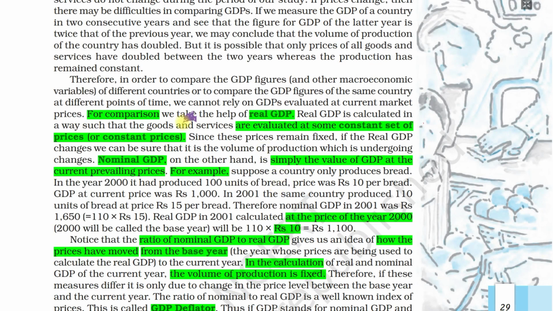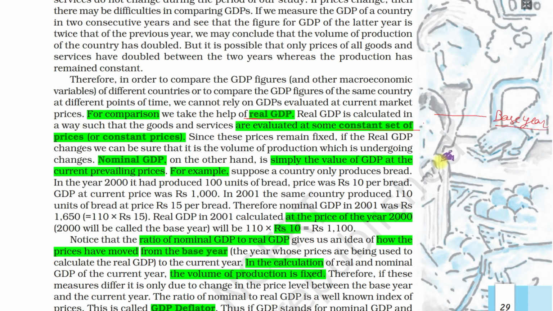So now we will see nominal and real GDP. These are just measurements of GDP at two different points of time, using two different base references. Real GDP is what we say has a constant set of prices, meaning we have fixed a base year. Base year means reference year, you can say.